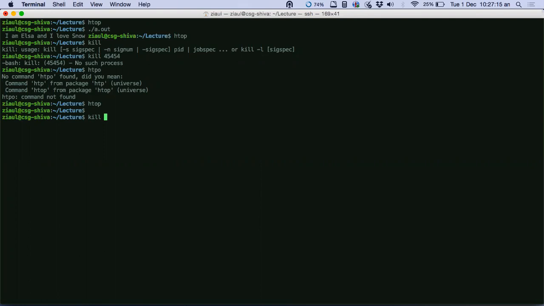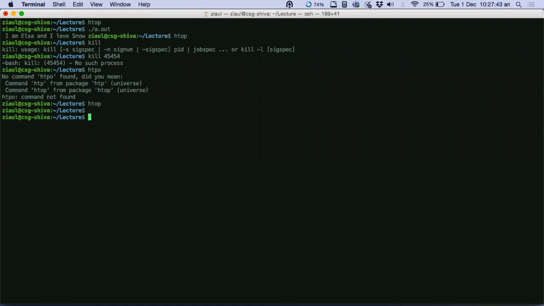Sir, during our first lab, the sir told us that we type the command Control C to stop the ongoing process. What's the difference between kill and Control C? See, I mean, again, we will be going off topic, but still, Control C is for when you have a process that got hanged.